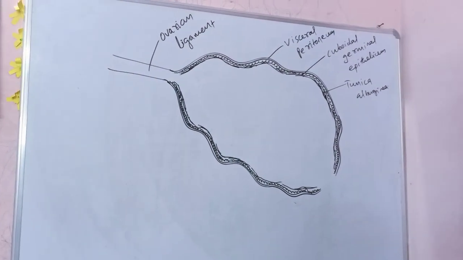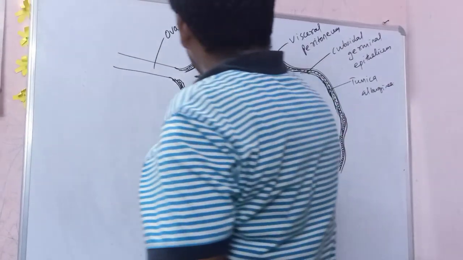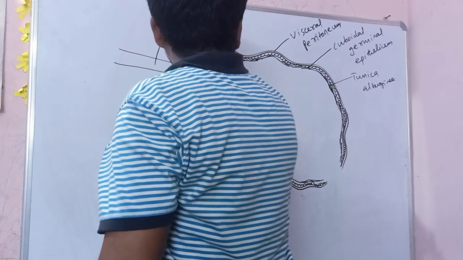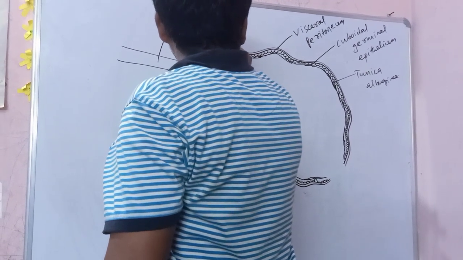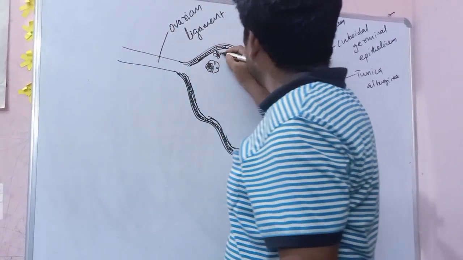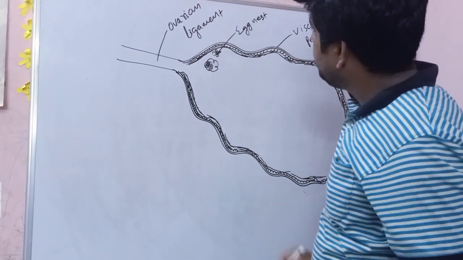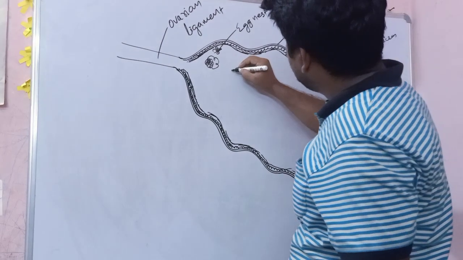Internally, the ovary contains numerous follicles. These are the follicles. This is the egg nest.